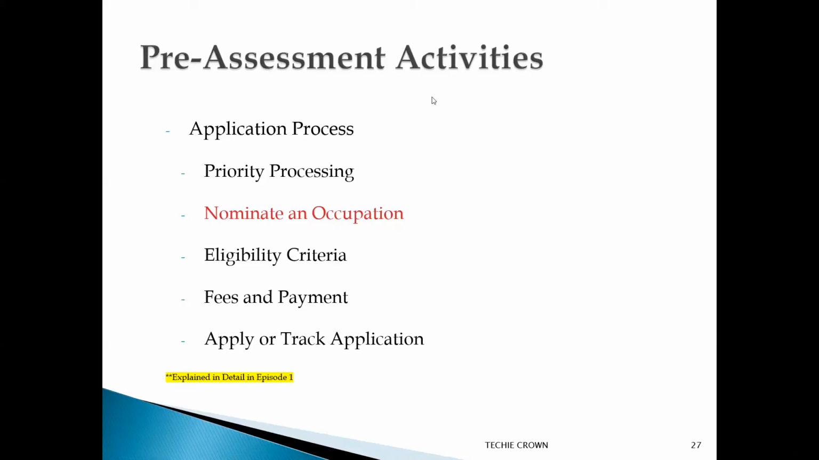For example, in case of VETASSESS, priority processing is available and it can be applied only online. Priority processing is not available for paper-based applications in case of VETASSESS. Similarly, each and every assessing authority has their own criteria and limitations. So please check before you process your assessment.